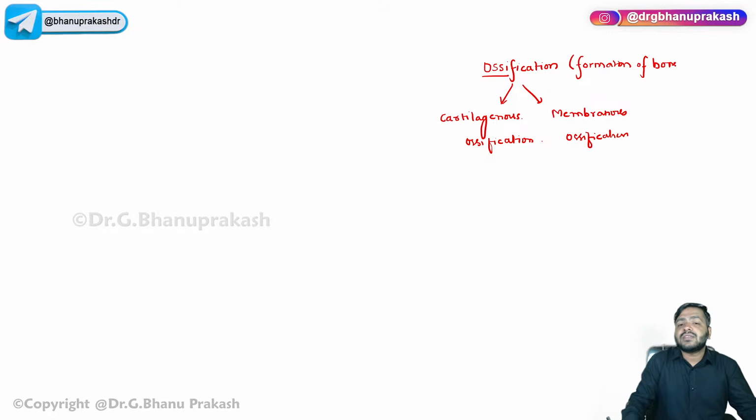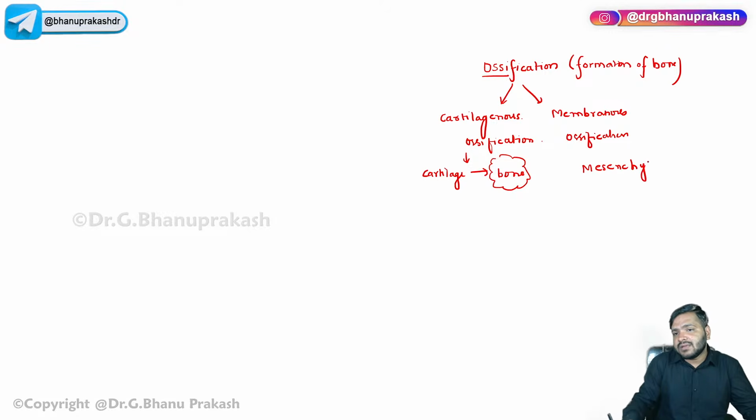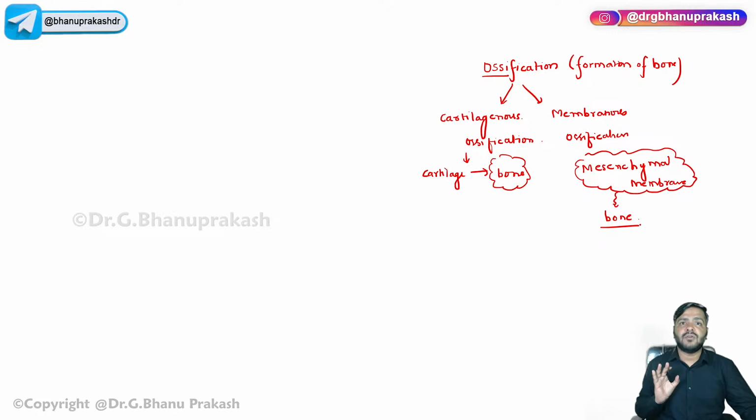Now, you already know that bone formation is of two types, cartilaginous and membranous. Cartilaginous is the ossification in which the cartilage will form the bone. The bone is formed by two things: one is the cartilage, and one is the mesenchymal membrane. I will come to this mesenchymal membrane when I discuss the embryo part. So there are two processes by which bone is formed. All the long bones are basically formed by the cartilage.